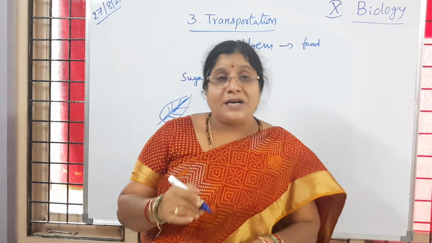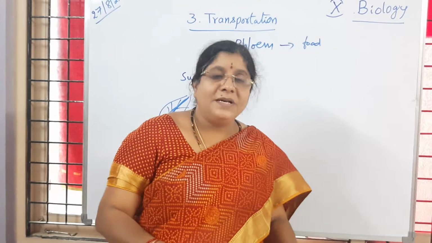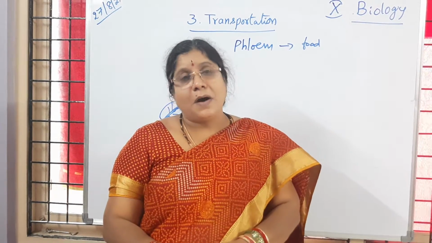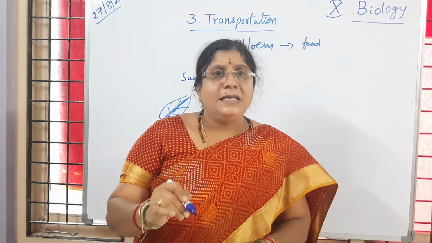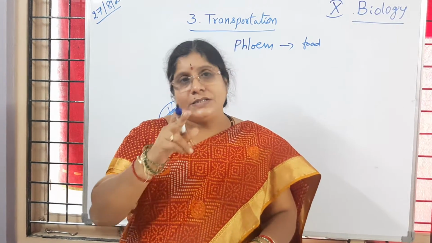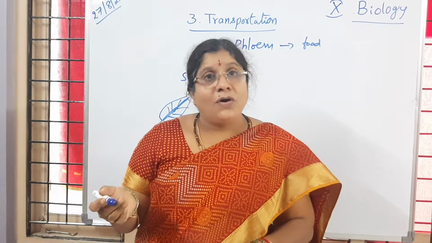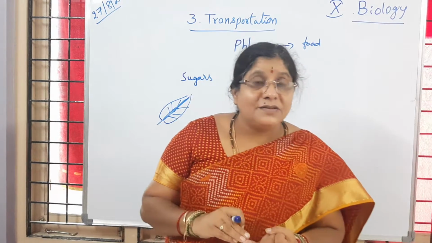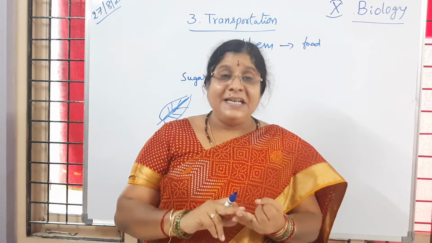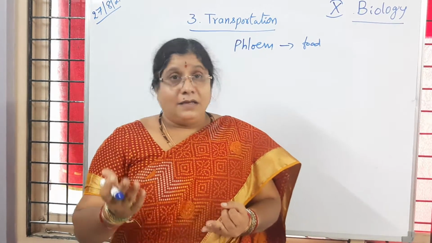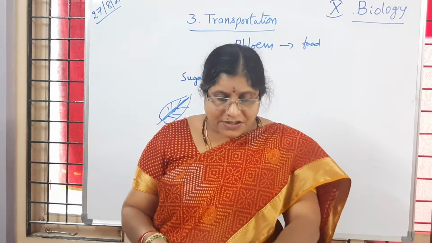So because of that, what will happen? Continuous supply of materials, that is water and mineral salts, from root to the different parts of the plant is going to happen, and food whichever is prepared in the leaves by the process of photosynthesis is transported to the actively growing parts, and the food whichever is stored in different parts. Is it not? So in which parts is the food stored in plants? In grains. Is it not? Then in fruits. So in such parts the food is stored in the form of starch.